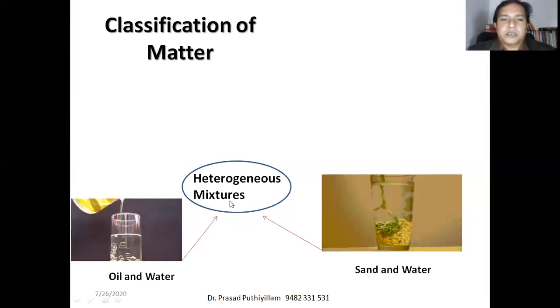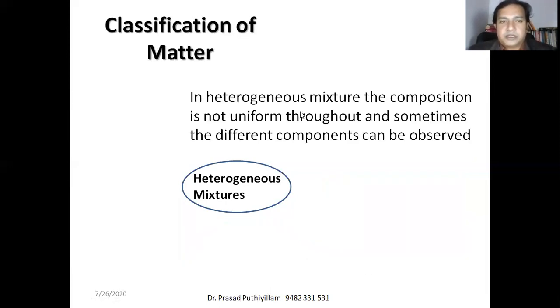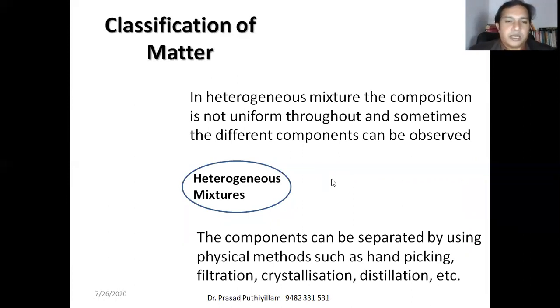Sand and water mixture is an example for heterogeneous mixture. Let us see what it is. In a heterogeneous mixture, the composition is not uniform throughout, and sometimes the different components can be observed. So we see different components like the sand and water, and oil and water. These components can be separated by using physical methods.